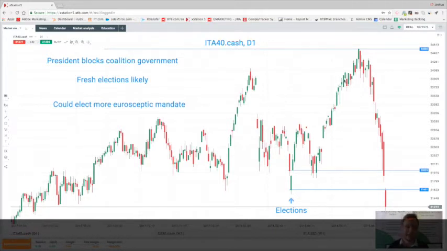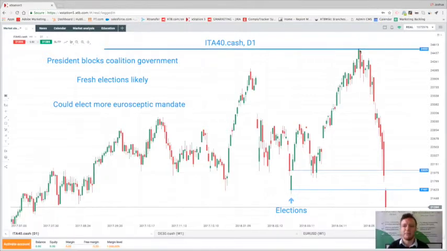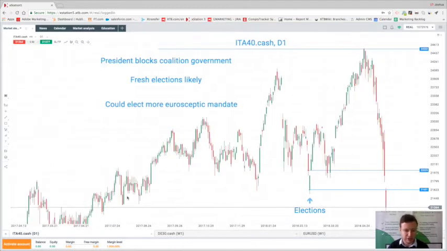You can see the Italian stock markets took a hammering in recent weeks after it hit its highest level of the year, back up around 24,000 just a few weeks ago. We've seen a decline in excess of 10%, and today we've had a rather ugly open with a large gap lower and also moved down to its lowest level since last July.